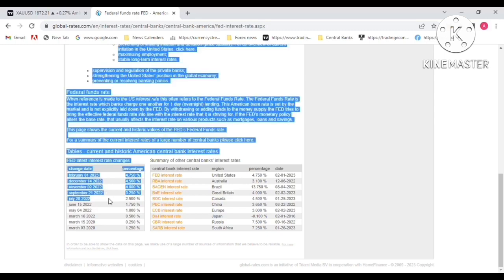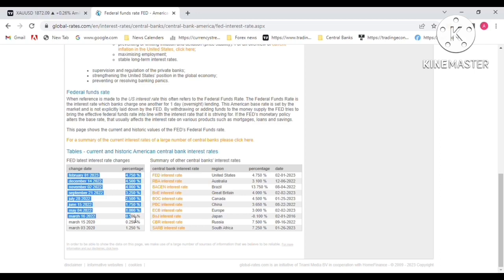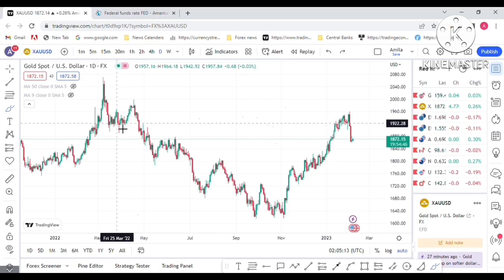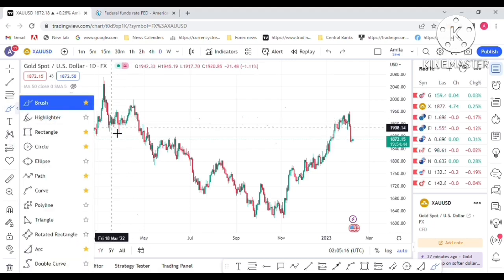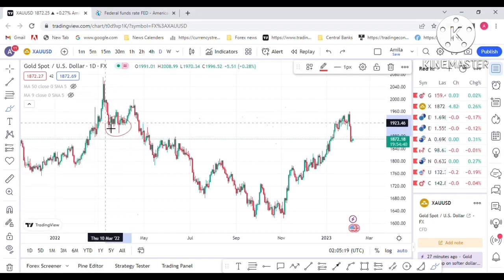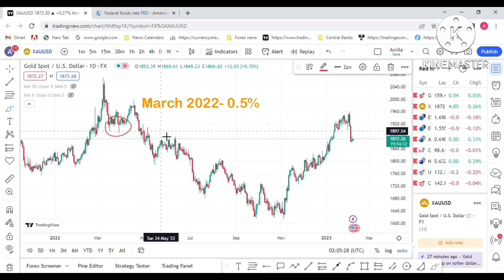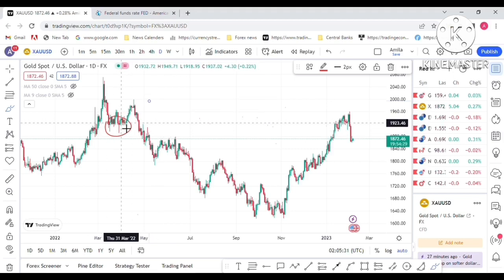Now I am on the global interest rates website. You can see what was going on with interest rates last year. Firstly I am focusing on March 2022. That was the gold price in this situation, a high gold price. In March 2022 the interest rate in US dollar was 0.5%, and there was huge inflation CPI data.